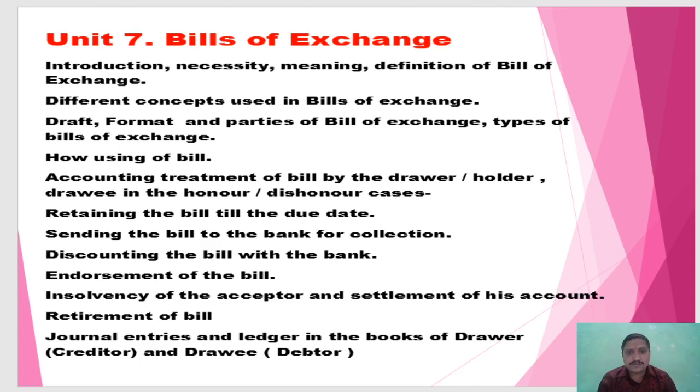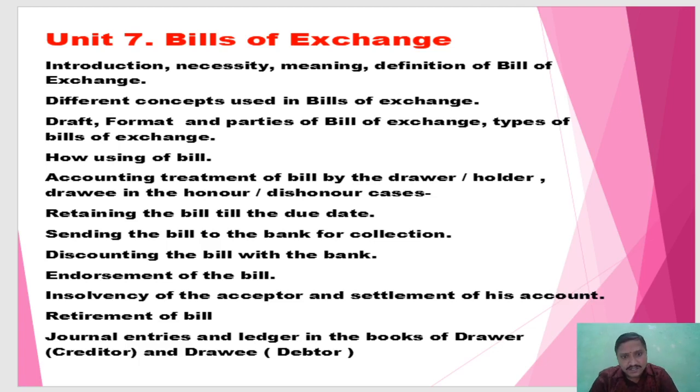Then, how is the treatment of accounts given to bills of exchange in accounting? Retaining the bill until the due date, meaning when the bill is drawn and up to the due date, the bill is retained, sent to the bank for collection, discounted with the bank, endorsed, or the acceptor becomes insolvent. If any debtor is insolvent, then how to finalize the claim. Retirement of a bill means before the due date. The period is fixed, but before the period, the person pays the bill. That is, in short, retirement.